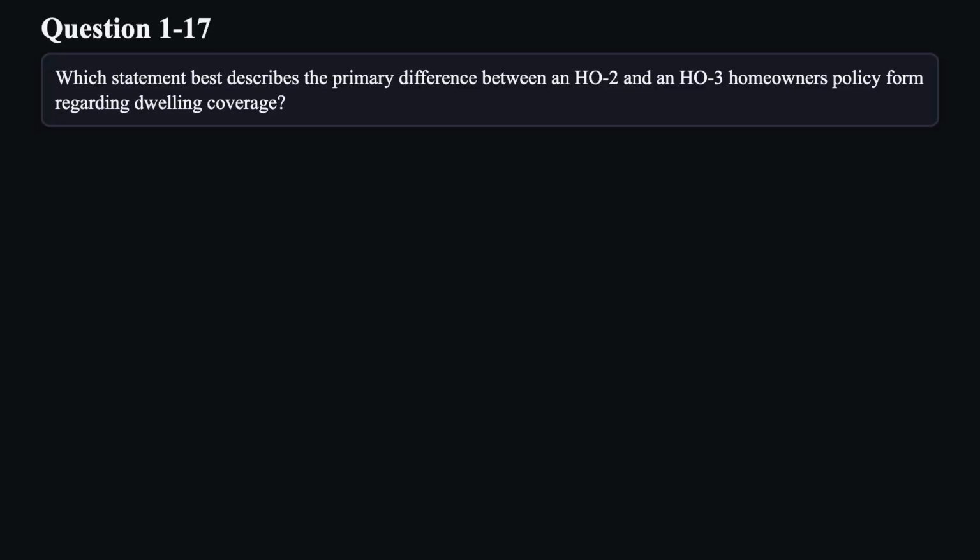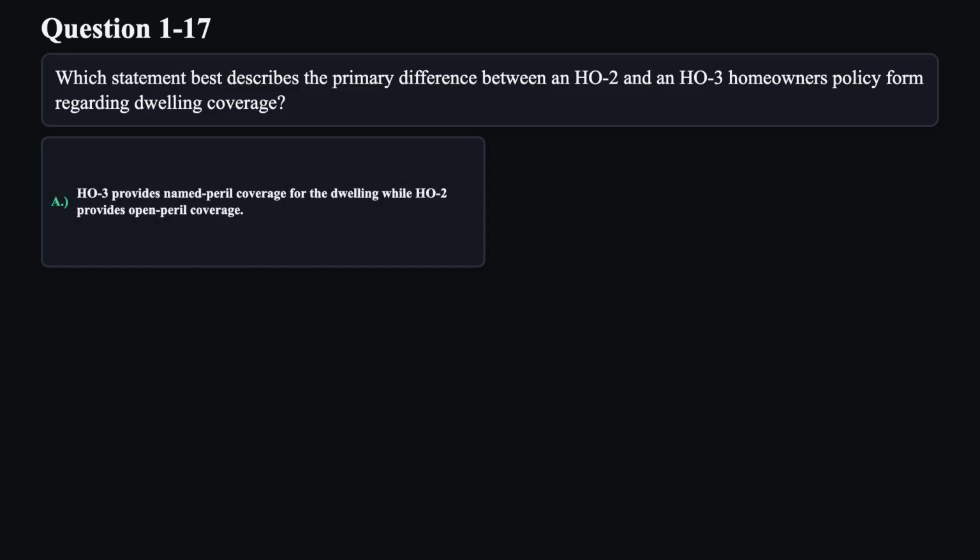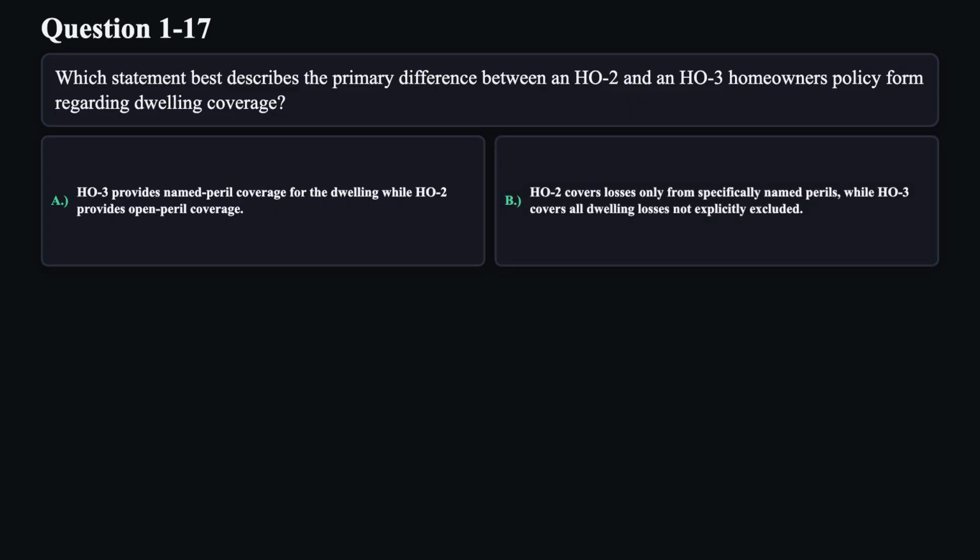Question 17. Which statement best describes the primary difference between an HO2 and an HO3 homeowner's policy form regarding dwelling coverage? A. HO3 provides named peril coverage for the dwelling, while HO2 provides open peril coverage. B. HO2 covers losses only from specifically named perils, while HO3 covers all dwelling losses not explicitly excluded.